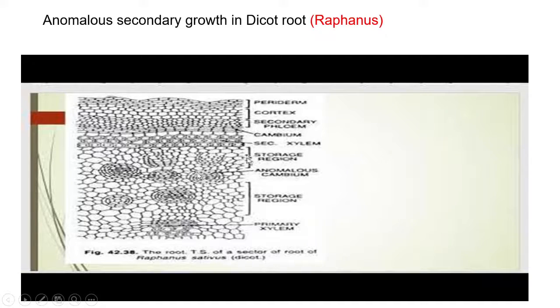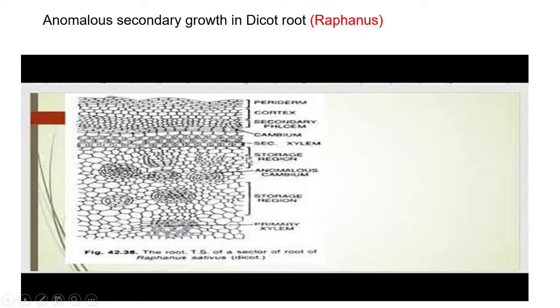The normal cambium cuts off secondary phloem toward the outer side and secondary xylem toward the inner side of the root. But concentric vascular bundles are made up of anomalous cambium rings with passive vascular tissue in the center. The vascular bundle consists of diarch primary xylem. A large number of concentric rings of vascular bundles are developed in the dicot root, and that is nothing but the anomalous secondary growth of dicot root.